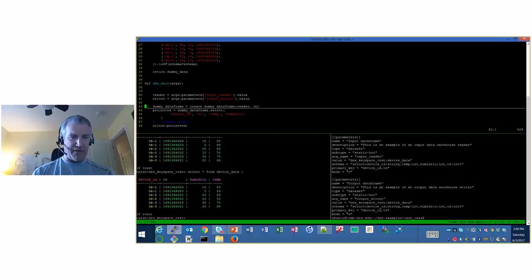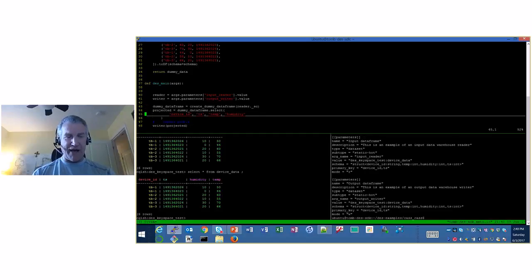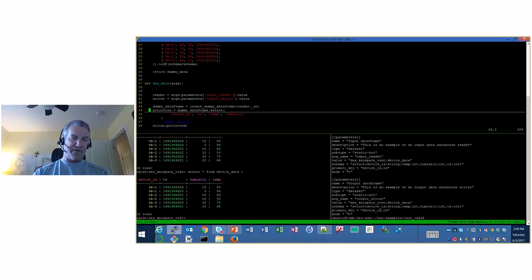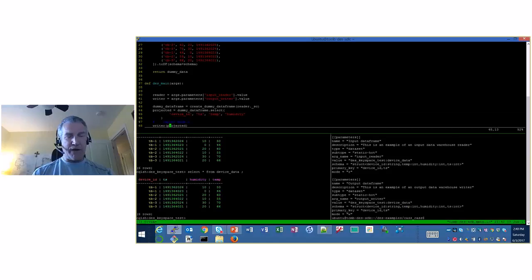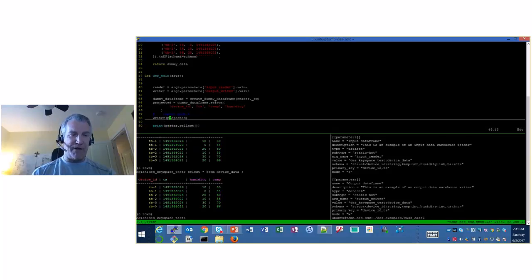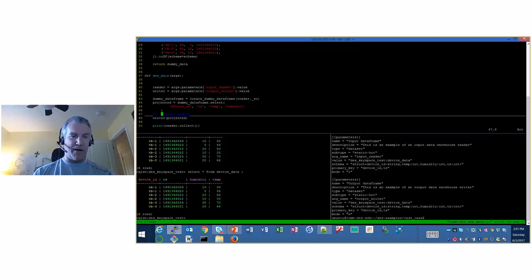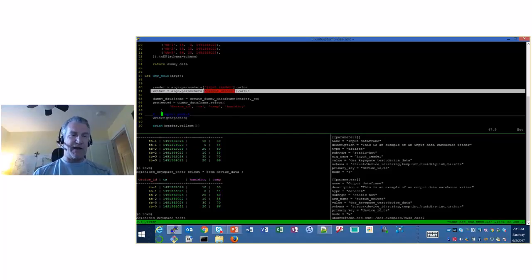And then from that dummy data frame, we select data like device ID, timestamp, temperature, humidity, and we throw it into a data frame called projected. And then we pass that projected data frame into the writer object that's declared up here, which actually places all that data into the Cassandra table.